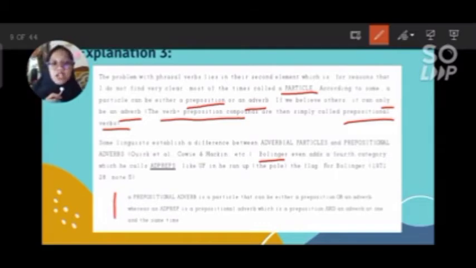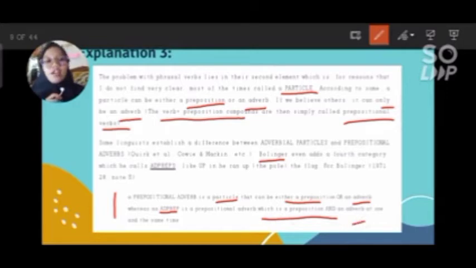A prepositional adverb is a particle that can be either a preposition or an adverb, whereas a prepositional adverb is a preposition and an adverb at the same time.